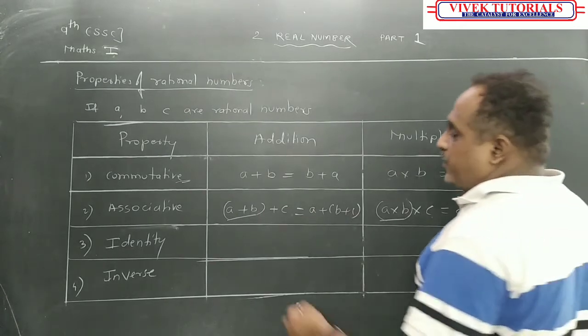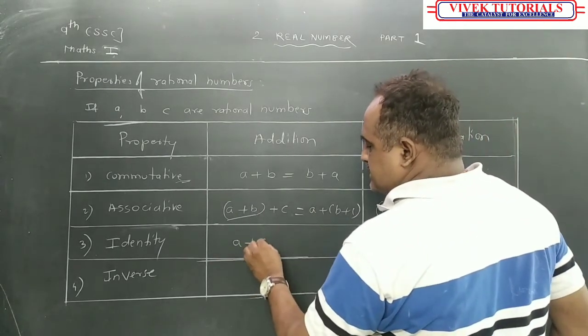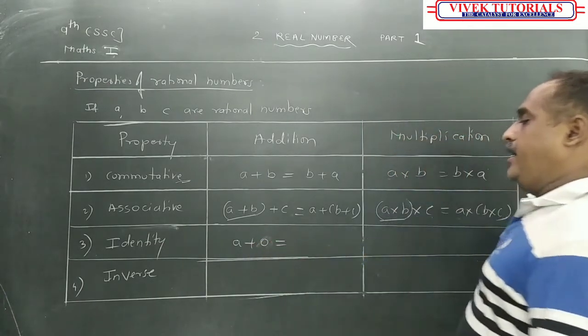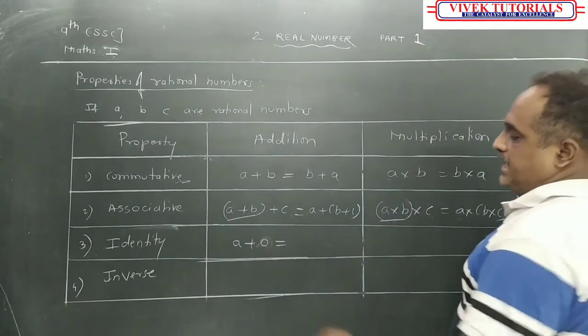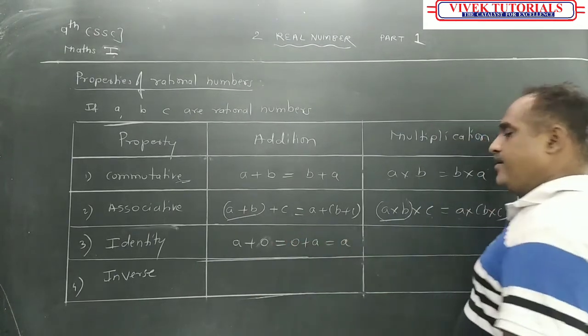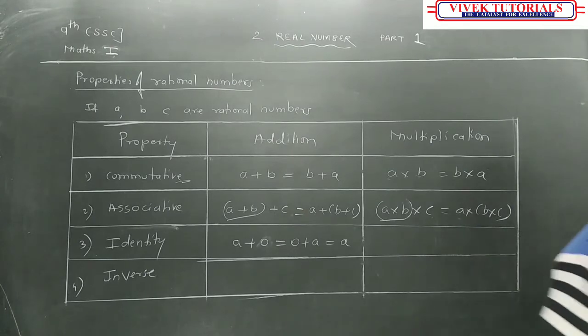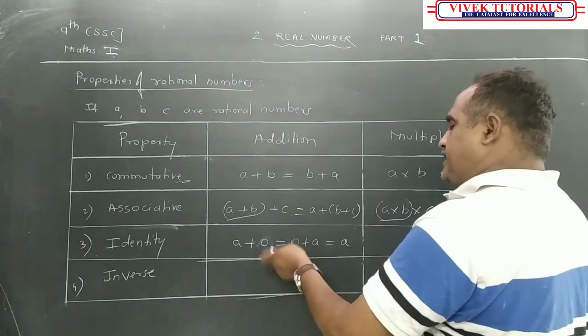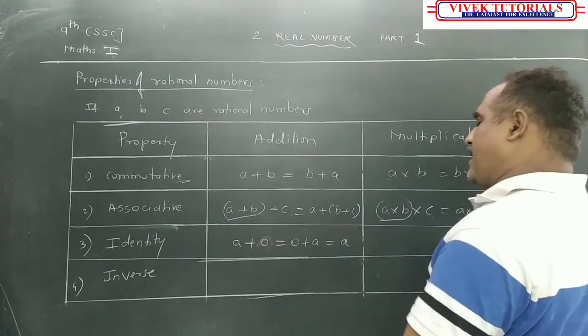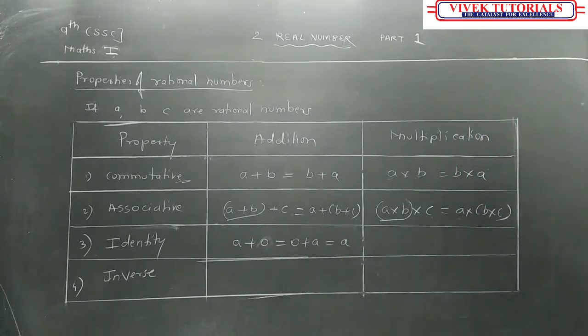Suppose in equation we are getting A plus 0. A plus 0 is equal to 0 plus A is equal to A. Once again, A plus 0 is equal to 0 plus A और वैल्यू क्या रहेगा? हम लोग 0 ऐड करते हैं, सब्ट्रैक्ट करते तो भी वैल्यू क्या रहेगा? A रहेगा.